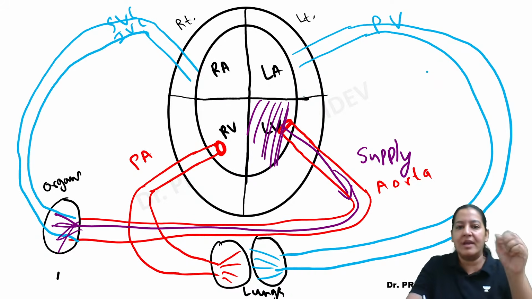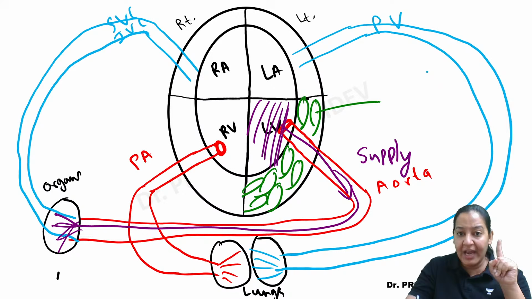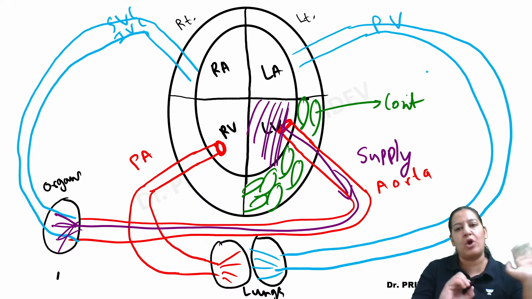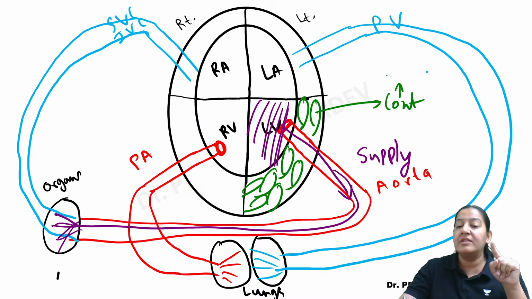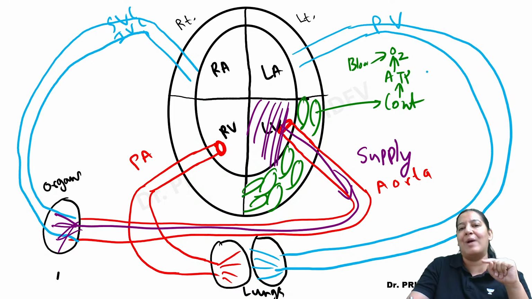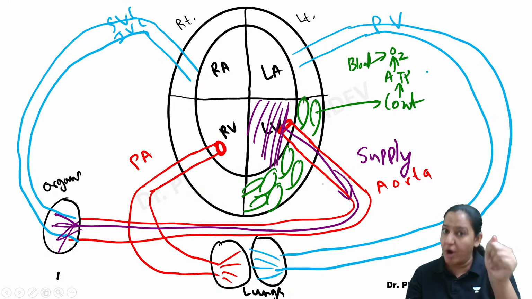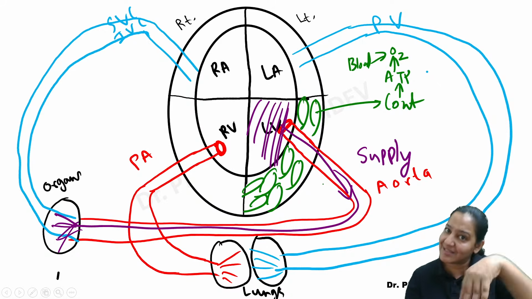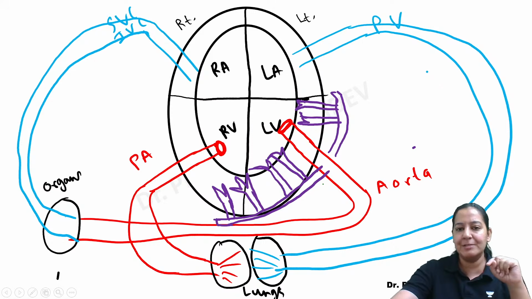For doing systole, there are cells present in the wall of the left ventricle. These are myocardial cells. Can you see? They contract, then only systole will happen. If they don't contract, systole will not happen. But for contraction, they require ATP, and they can synthesize ATP from oxygen. For oxygen, they also require blood. So if you want the left ventricle to contract, you have to give blood to the cells of the left ventricle. So who will give this blood? This blood is given by the coronary.